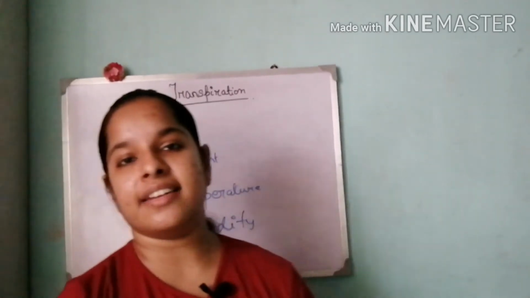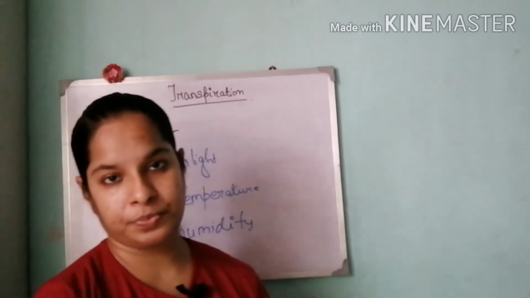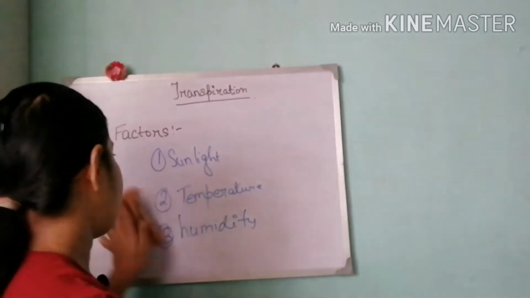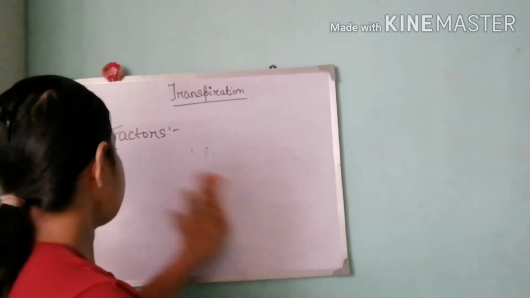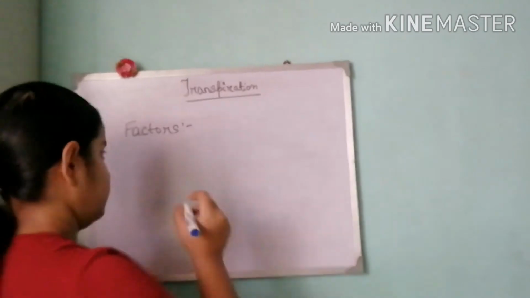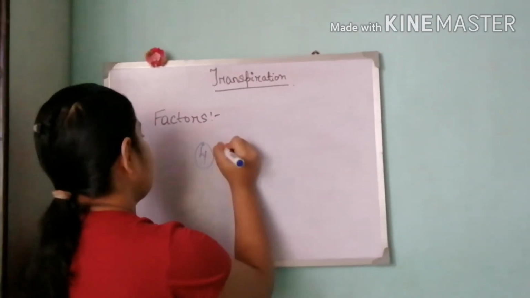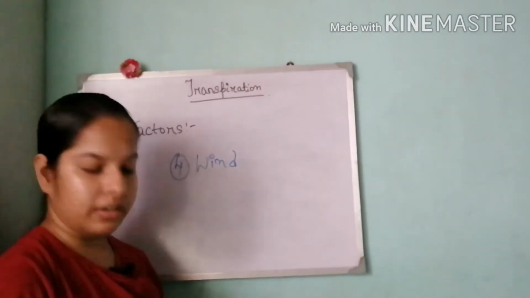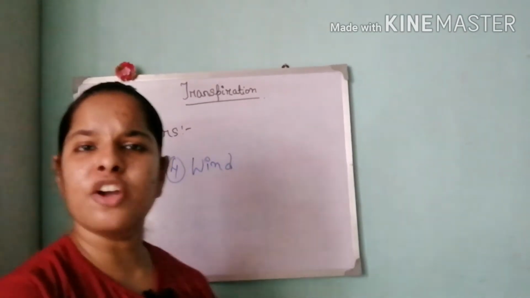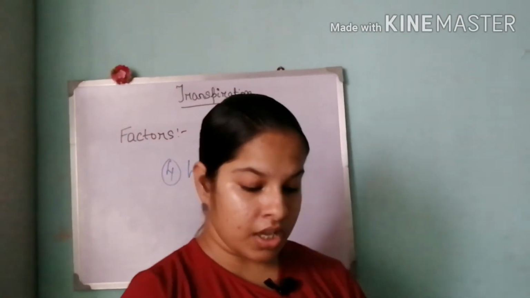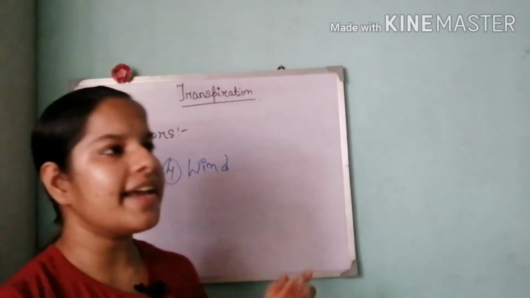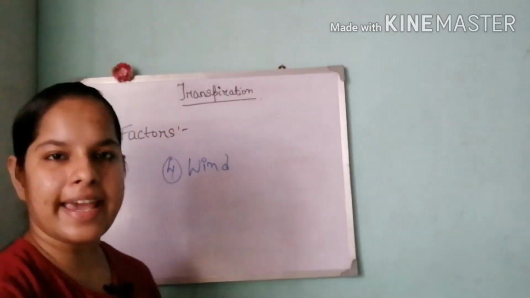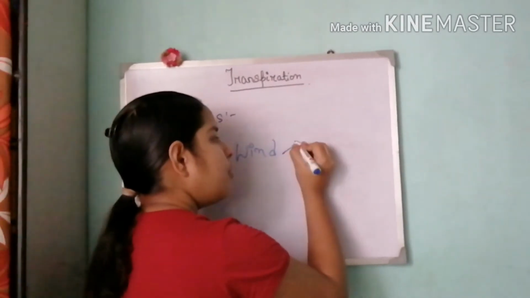There is a water pressure created inside the plant during humid conditions. Number 4, wind. What is wind? A blowing of air is basically wind. So obviously we categorize wind into two parts: still air or moving air.